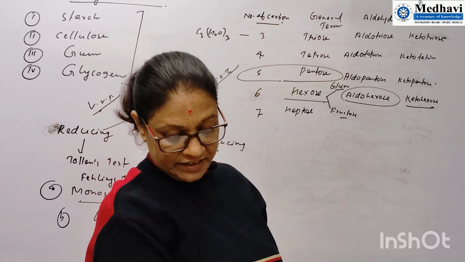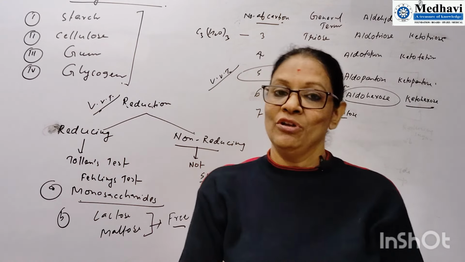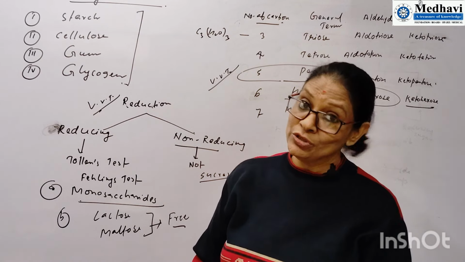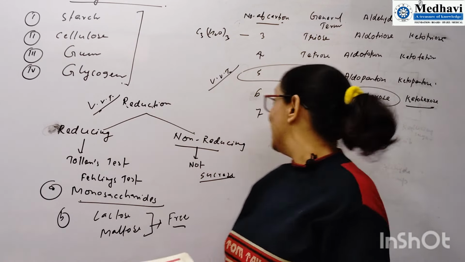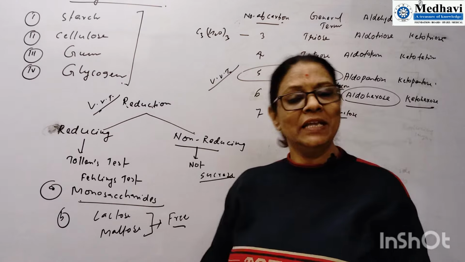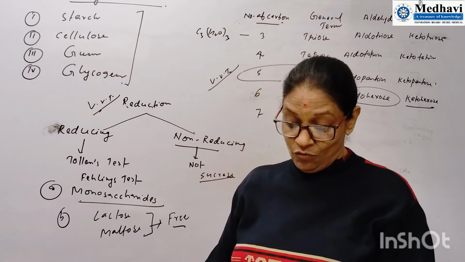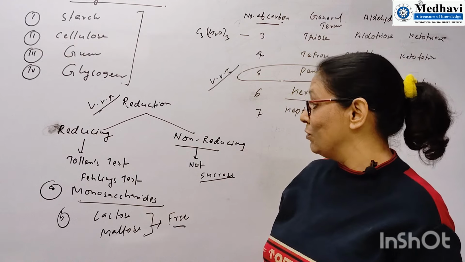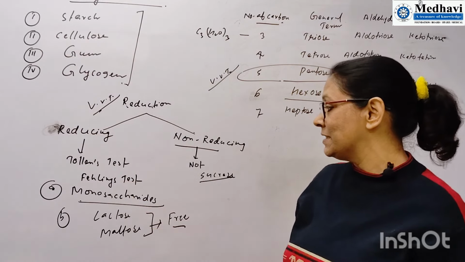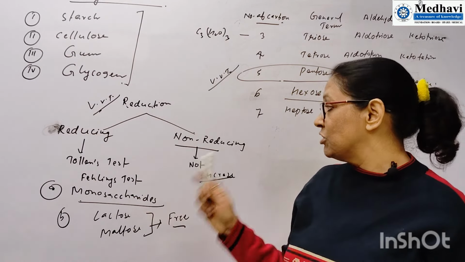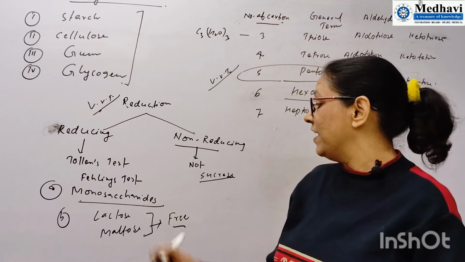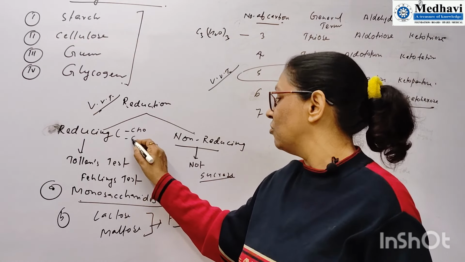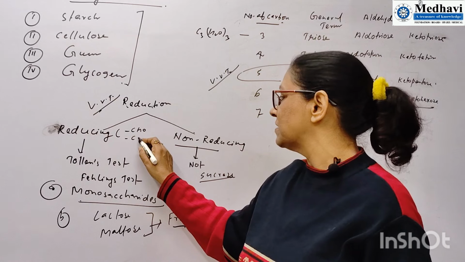What are monosaccharides? You can say they are the simplest sugars. Monosaccharides are reducing sugars. Monosaccharides are aldohexose or ketohexose. Any information you can write. What are reducing sugars? I have already explained. Reducing sugars are those sugars which give Tollens' test and Fehling's test. Actually, these sugars have free aldehyde and ketonic groups. They have a free aldehyde functional group. They have a free ketonic functional group.